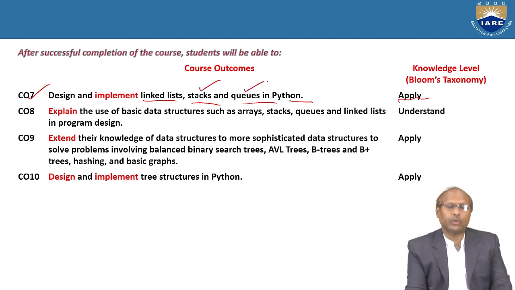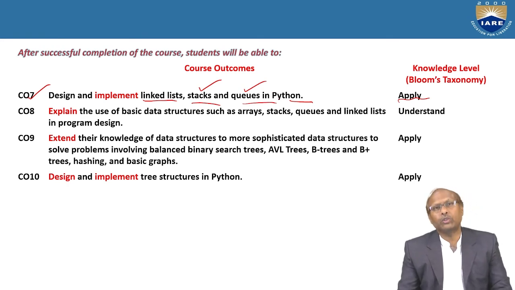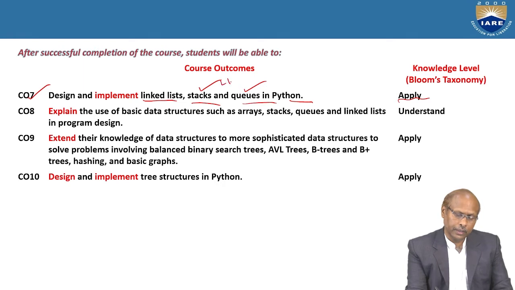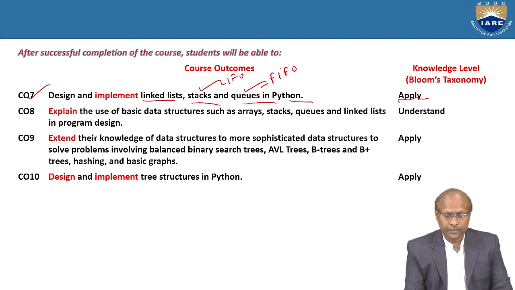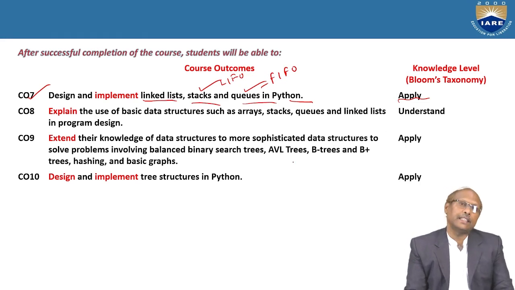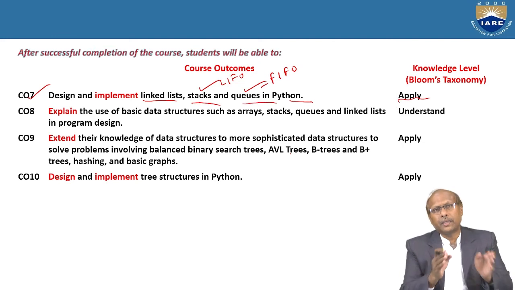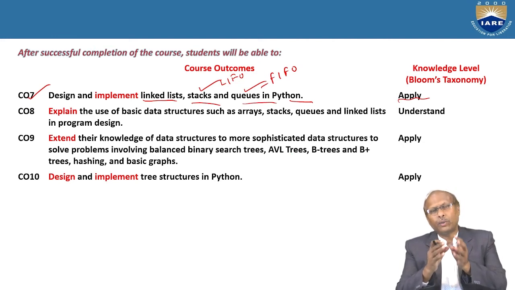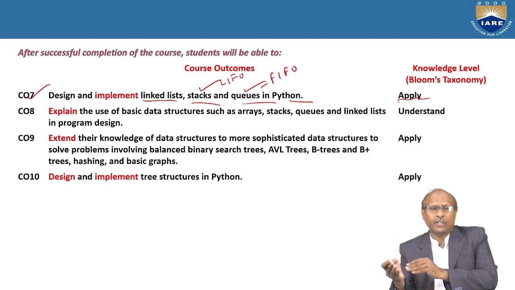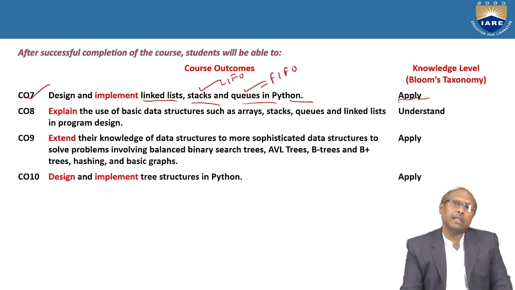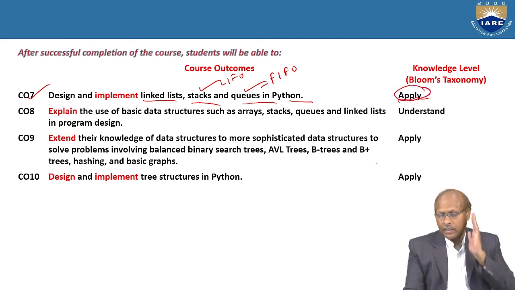Stacks and queues are the two important linear data structures. Those things also you will be learning. The stack follows last in, first out order, whereas queues follow first in, first out. This is last in, first out, LIFO. This is first in, first out, FIFO. And the linked list, which is also linear, is organized node by node, and every node is linked with another node. All these implementation styles you will also know. This talks about how to apply, so it comes under the apply level.